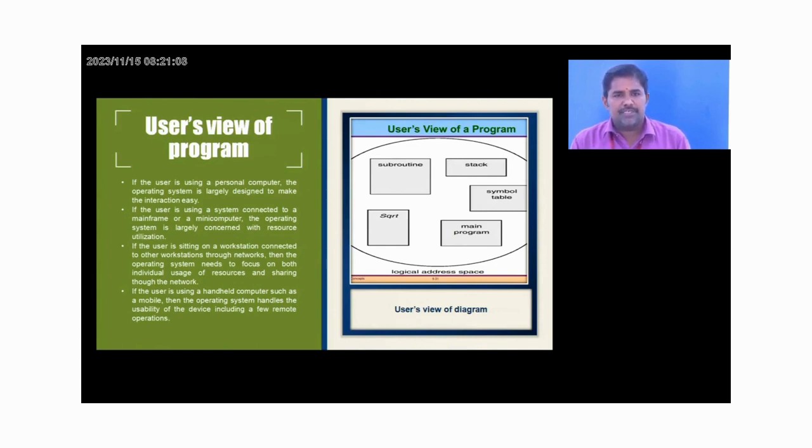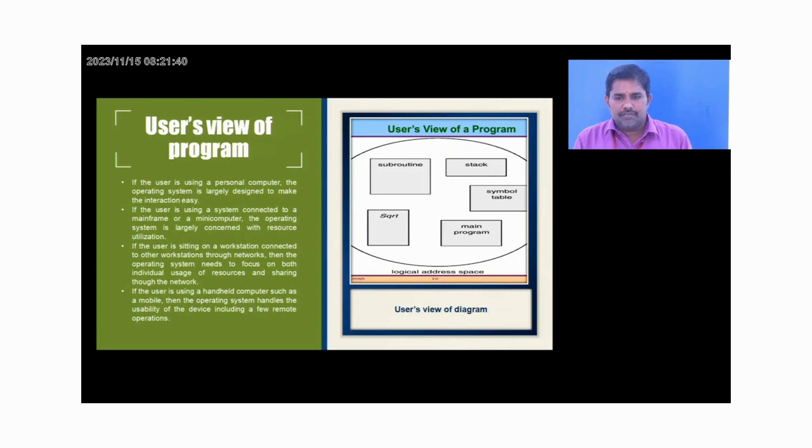When the same user is connected to a mainframe or minicomputer, he is connected with resource utilization. When a user sits at a workstation connected to other workstations in a network, the operating system needs to focus on both individual resource utilization and sharing. If the same user uses a handheld computer such as a mobile, the operating system handles the usability of the device, including a remote operating system.